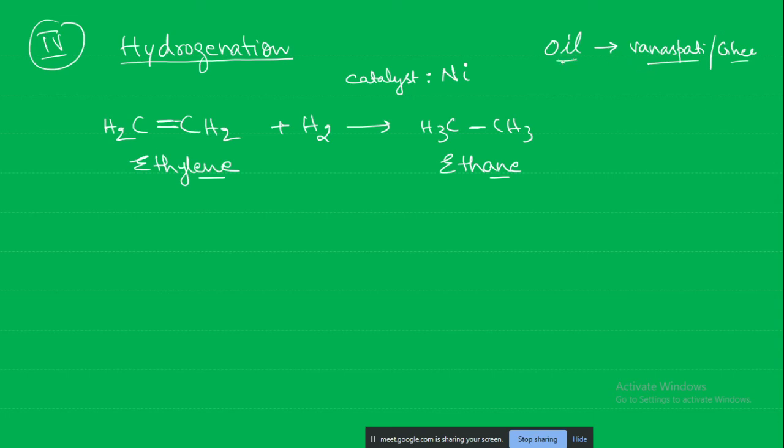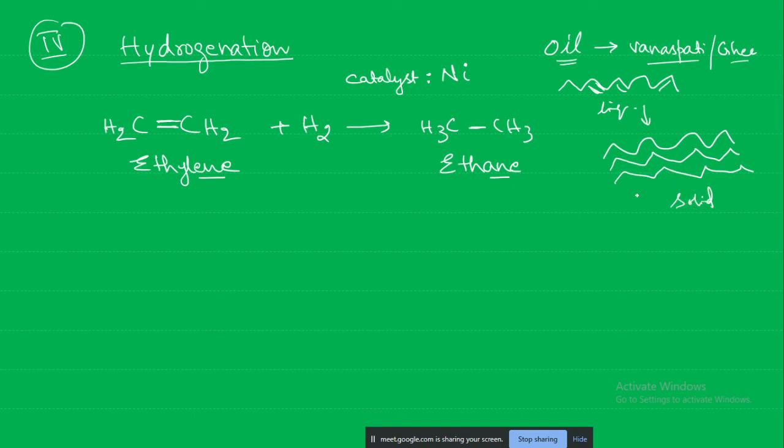Oils are very long carbon compounds, but they have some double bonds in between. Because of their structure, they are liquid at room temperature. But if you add hydrogen, these double bonds become single bonds. Then these molecules can come close to each other by hydrophobic interaction, so they can easily become a solid. They will interact with each other and become solid.